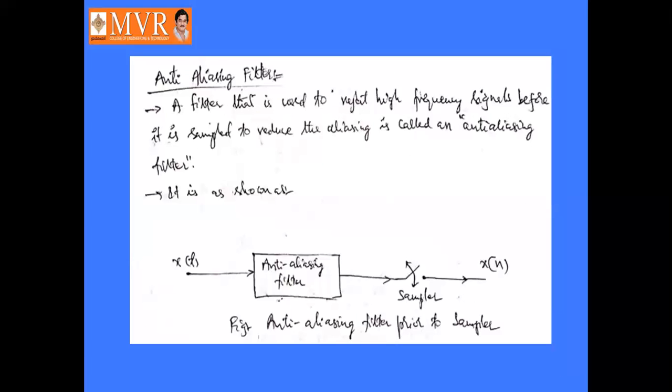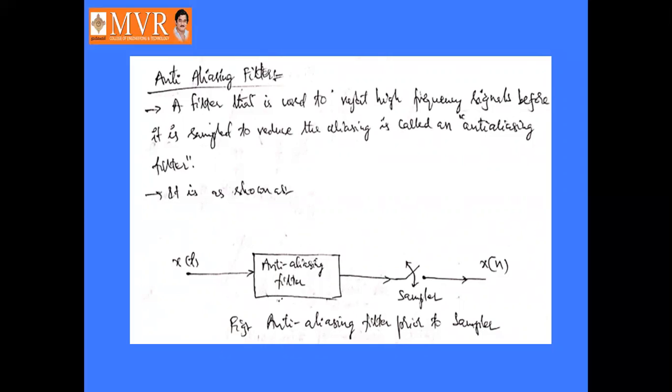Okay, next coming to the anti-aliasing filter. Aliasing we already discussed. Aliasing means there is an overlapping of the spectrum, overlapping of the spikes in the frequency spectrum. How to avoid this aliasing condition? Pi by T is greater than or equal to omega m.